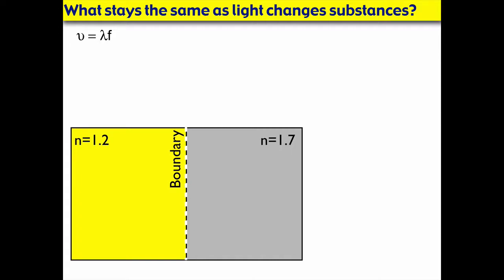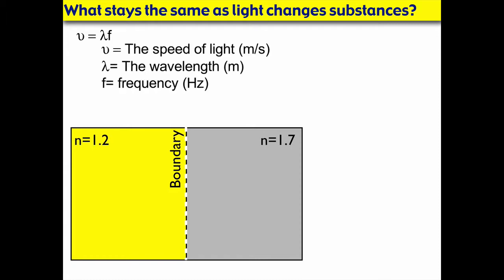Let's look at what happens to a wave as it goes between two substances by looking at what stays the same as it travels between them. So I have two substances, one on the left, one on the right, one with an index of refraction of 1.2 and the second one with an index of refraction of 1.7. I have our wave equation, which says that the wave speed is equal to the wavelength times the frequency.